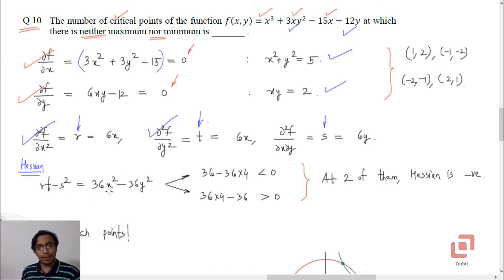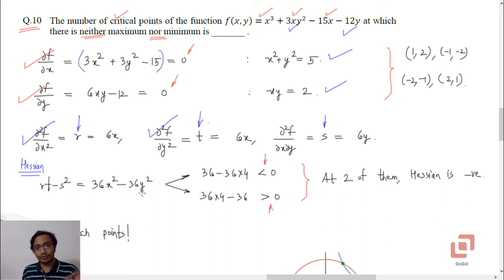Because we have x squared and y squared, the signs of x and y aren't really going to play any role. If you substitute x squared and y squared at appropriate locations, you will find that out of 4 points, 2 produce a positive Hessian and 2 produce a negative Hessian.